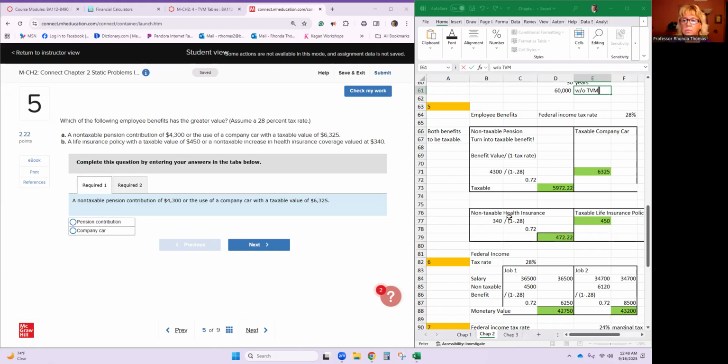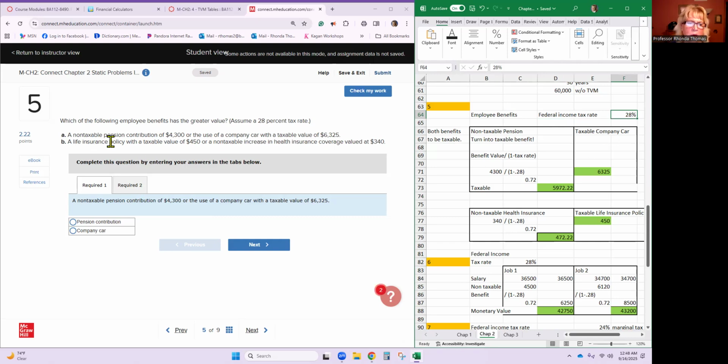So let's put down what we have. This is going to be employee benefits. Some benefits are not taxable when it comes to your federal income tax. Let's go ahead and put down the federal income tax rate that this person is in right now, 28%.